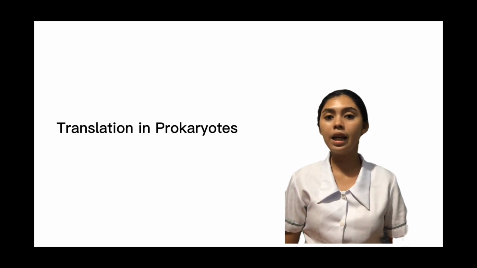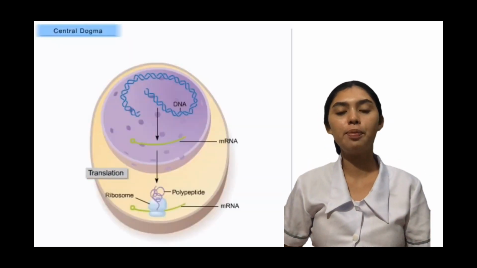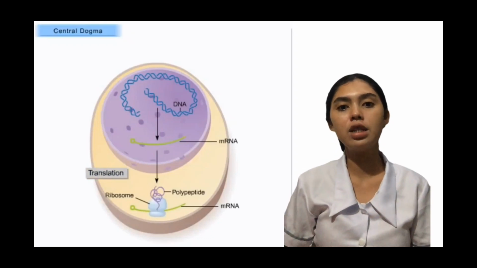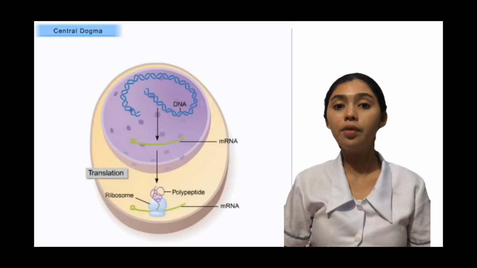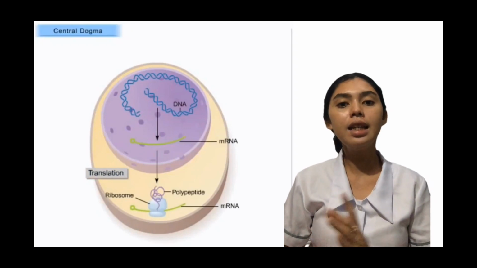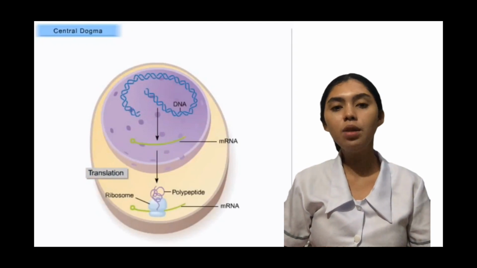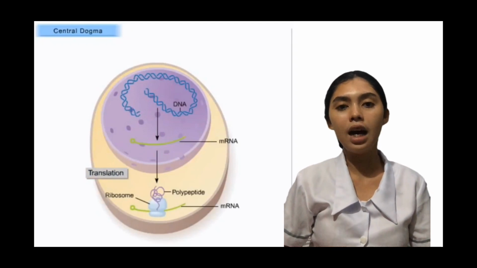So hi everyone, for the continuation of our report, I am Ella Flor Navarro Polvorosa and I'm going to discuss the translation process in prokaryotes. So we all know that translation is the process whereby the base sequence of an mRNA is converted into the amino acid sequence of a polypeptide. This process involves an mRNA, tRNA, amino acids, a ribosome, and other accessory proteins.